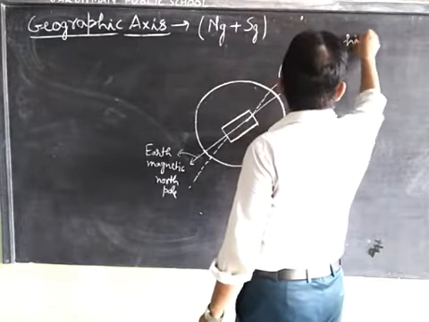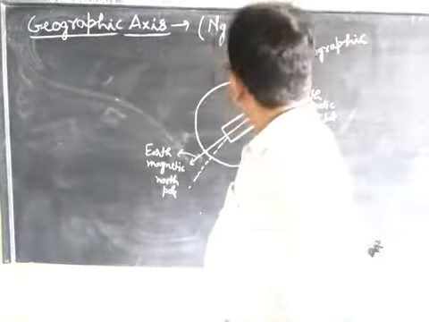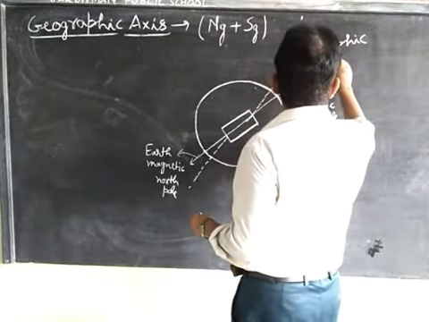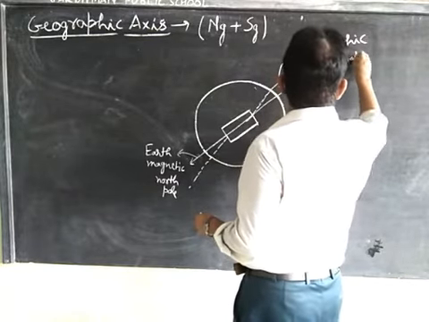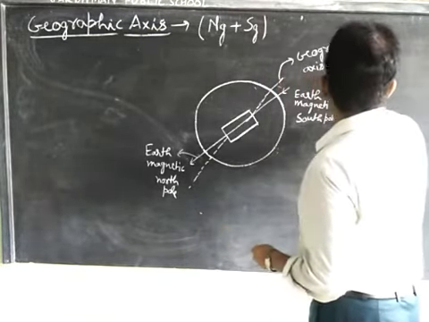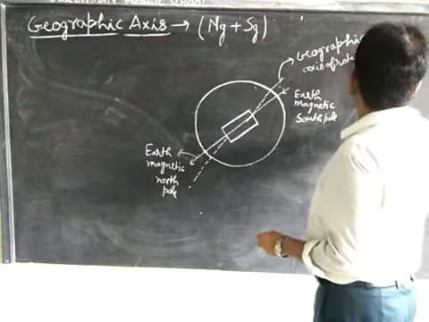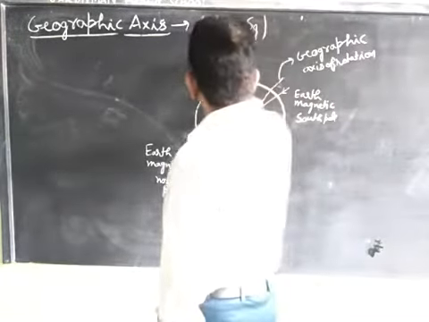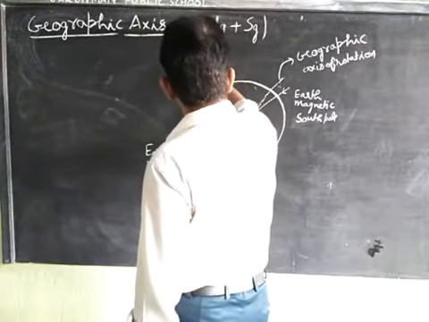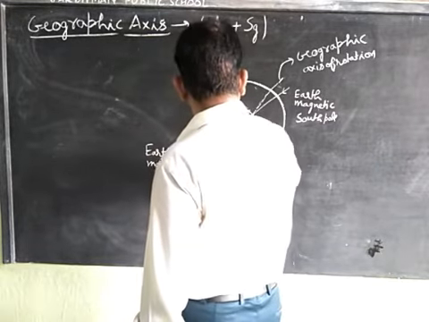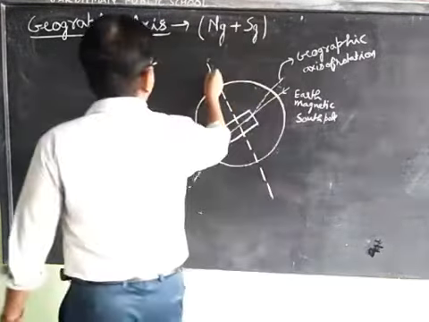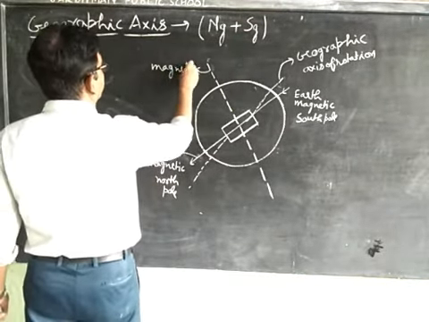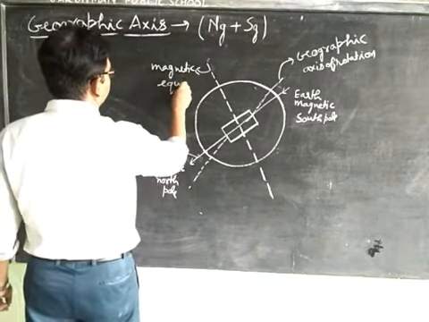This is the geographic axis of rotation. This is the magnetic equator.